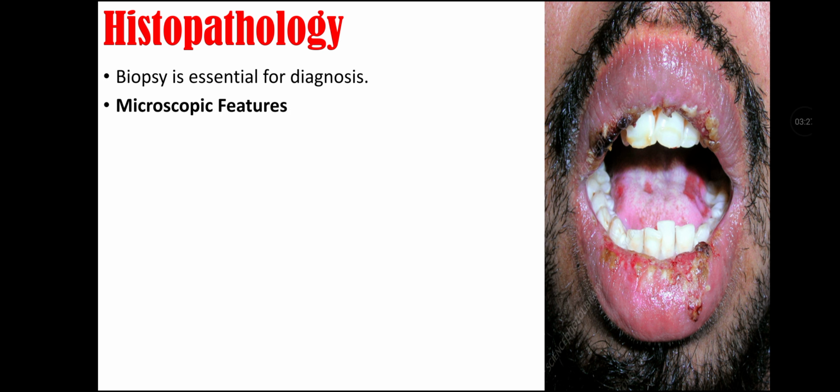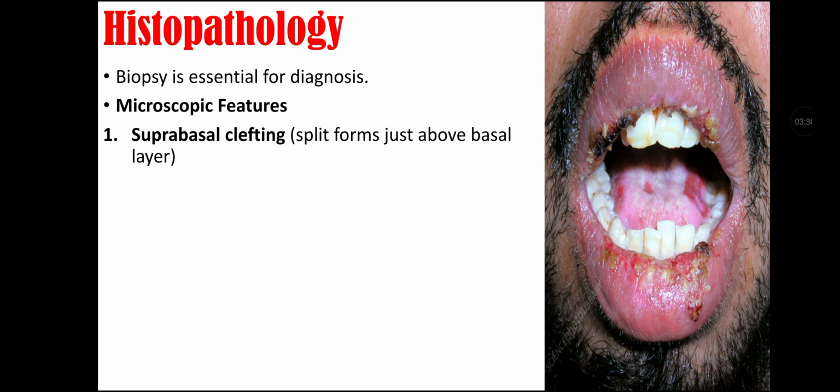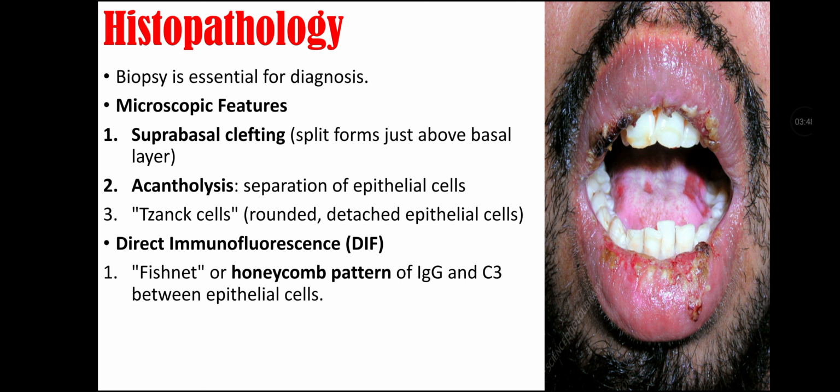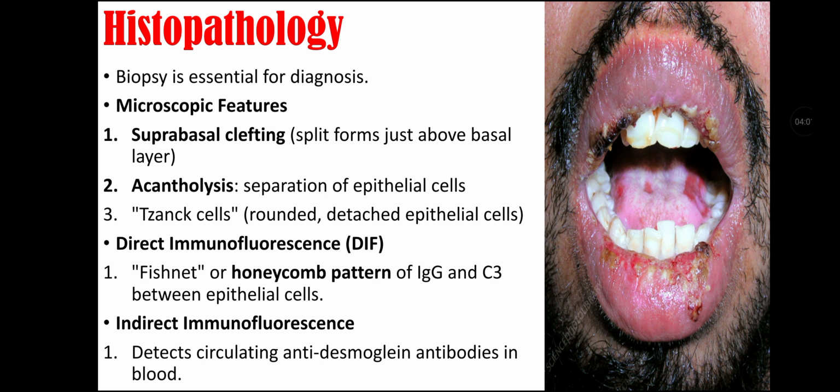Biopsy is essential for diagnosis, and microscopic features show suprabasal clefting, that is a split formed just above the basal layer, and acantholysis, that is separation of epithelial cells from one another, and also there are Tzanck cells that are rounded detached epithelial cells. We can also do direct immunofluorescence, which shows a fishnet or honeycomb pattern of immunoglobulin G and C3 between epithelial cells. And we can also do indirect immunofluorescence for diagnosis, that is to detect circulating anti-desmoglein antibodies in the blood.